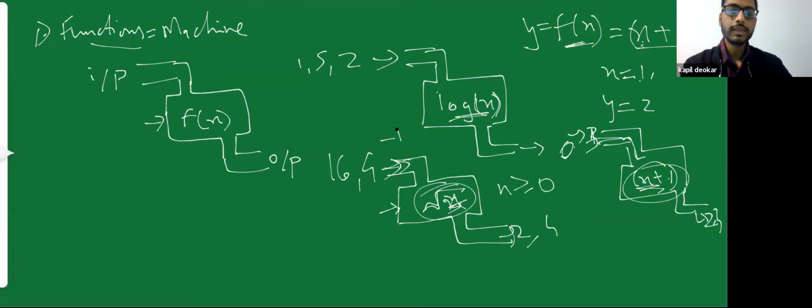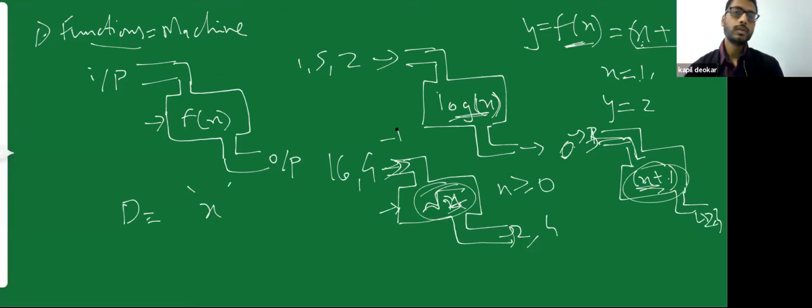So in this particular case, there is some condition or constraint on which values I can put inside this machine. For root x, what are the values that I can put inside? I can put only those values which are greater than or equal to 0. Those values of x which you can put inside the machine, or which will be your input, are called your domain.